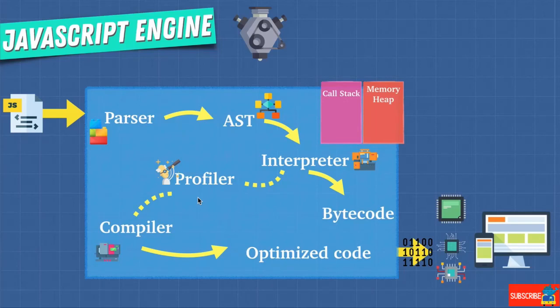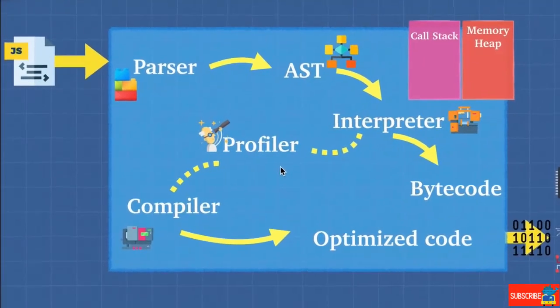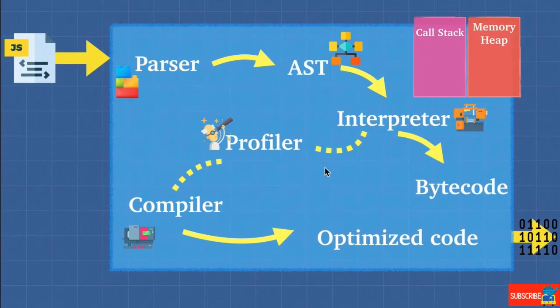And we're going to be talking about the V8 engine here because it is the most popular, and you might see some different variations of this. But what we're going to talk about here applies to most JavaScript engines. And although things may change over time, as long as you understand the principles and why it's built the way it is, we're going to be able to understand how to write optimized code. But before we get into that, let's talk about what these things are. We have the interpreter and the compiler.